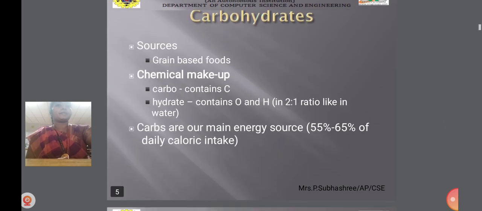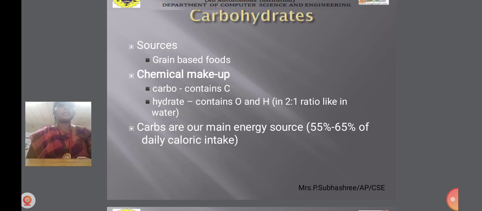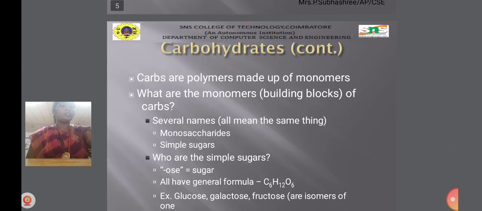Carbohydrates: the sources are grain-based foods, for example rice and wheat. The chemical makeup is carbo, meaning it contains C, and hydrate, meaning it contains oxygen and hydrogen in the ratio of 2:1. Carbs are our main energy source. 55% to 65% of daily caloric intake is from carbohydrates. In South India, we mostly use carbohydrate contents only.